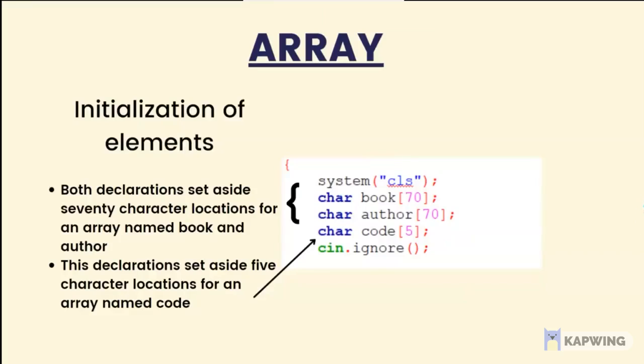Here we have the initialization of elements. So look at the first, second and third lines: char book and char author. Both declarations set aside 70 character locations for an array named book and author. And for the fourth line, which is char code, this declaration sets aside 5 character locations for an array named code.